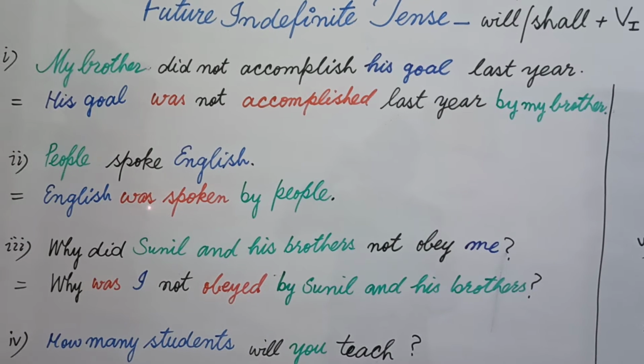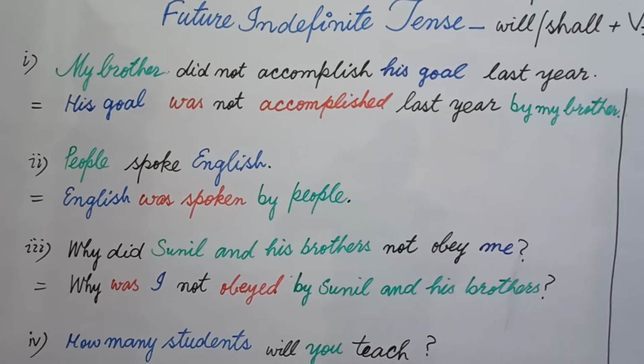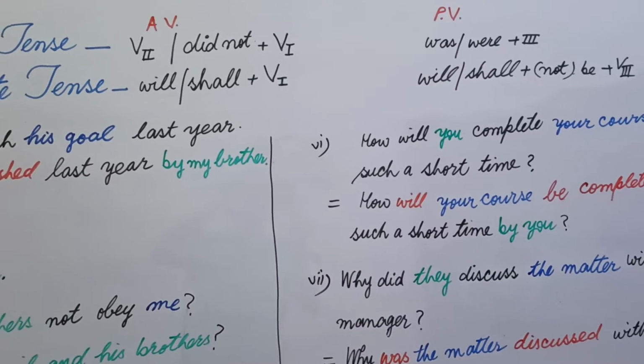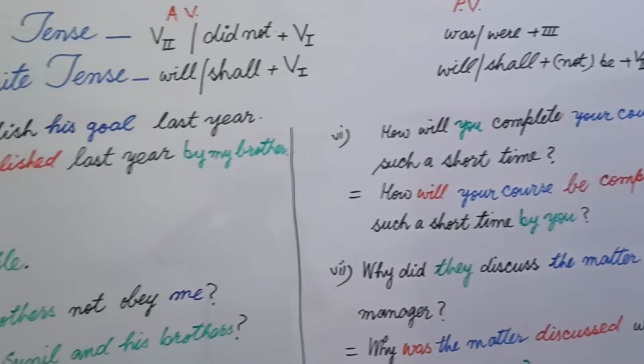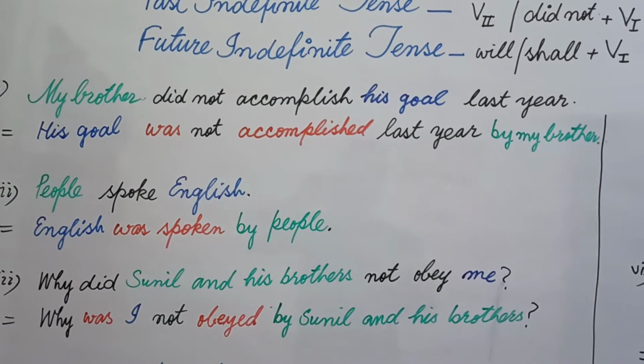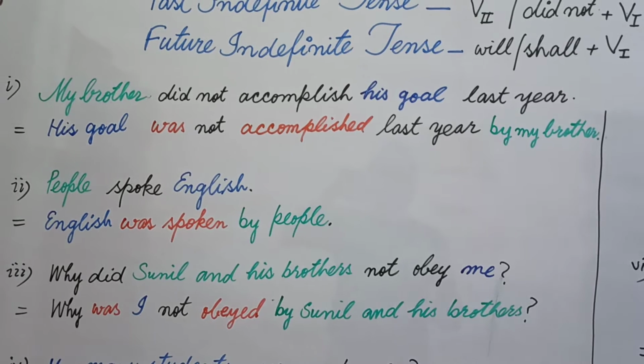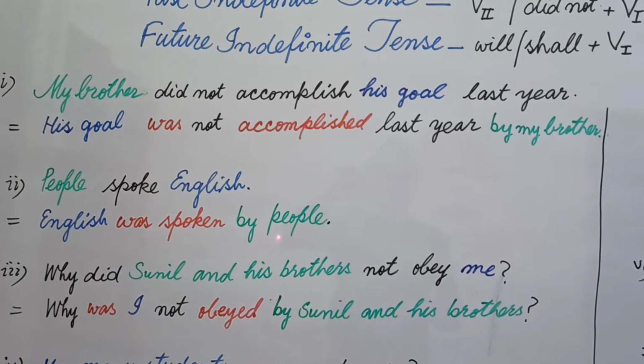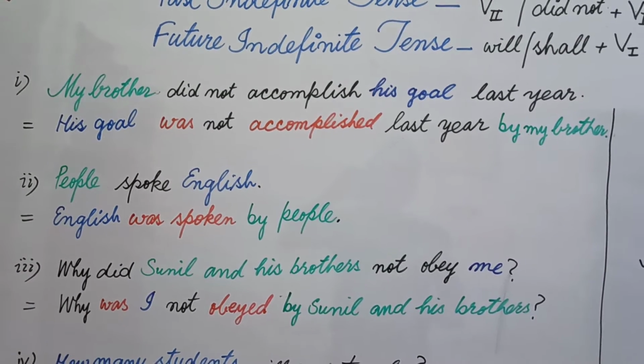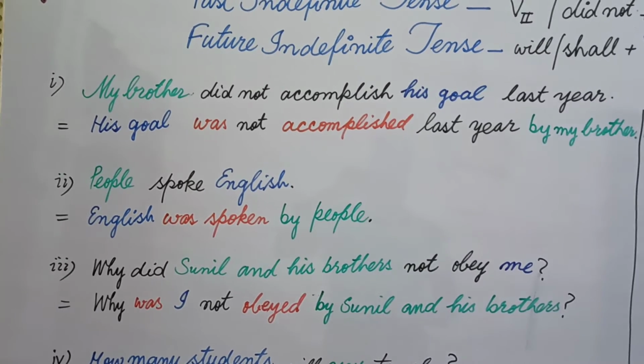English is singular, that's why I use was, because in the case of passive voice, I have already told you, we use was and were as helping verb according to the required subject. Plus the third form, spoken, and people will come here at the end of the sentence along with by people. Now finally the answer is: English was spoken by people.